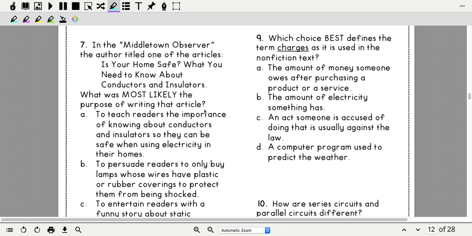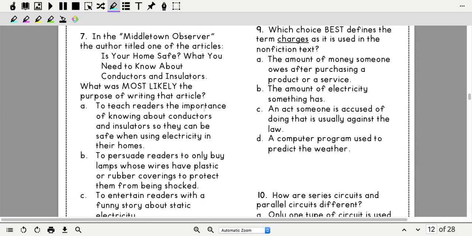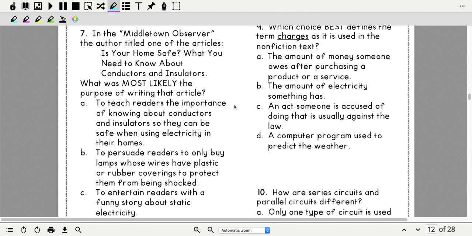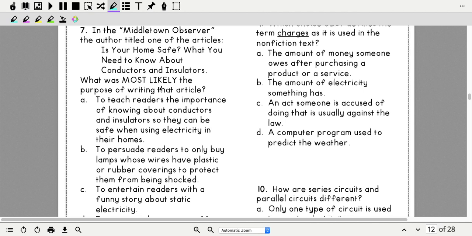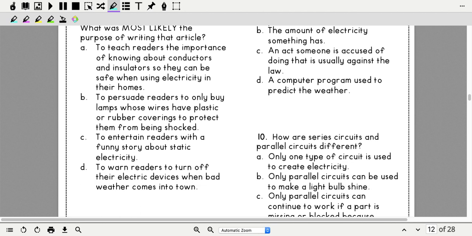Let's go on to number 7. Number 7 says, in the Middletown Observer, the author titled one of the articles, Is Your Home Safe? What You Need to Know About Conductors and Insulators. What was most likely the purpose of writing this article? Okay, we're looking at this most likely. We're trying to figure out why someone would write that article.